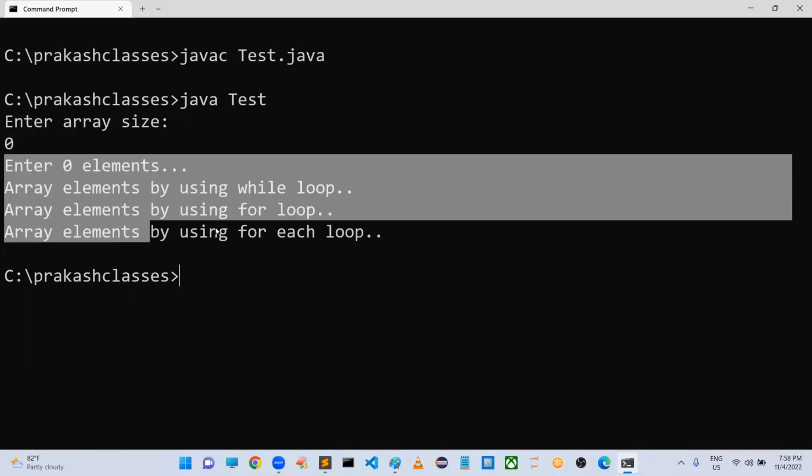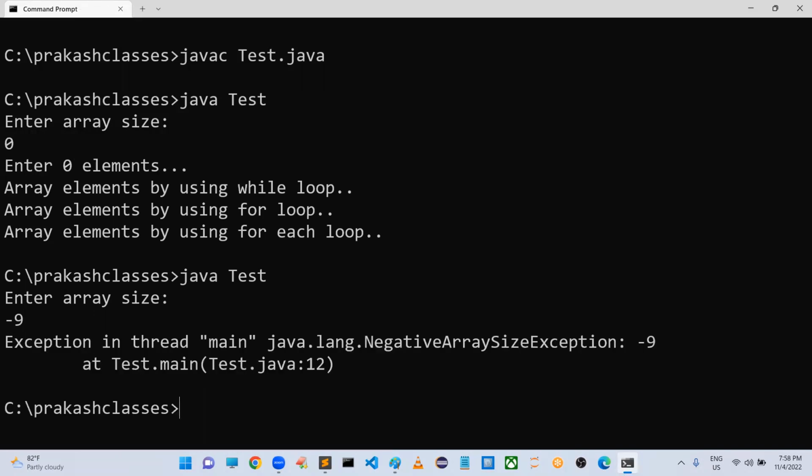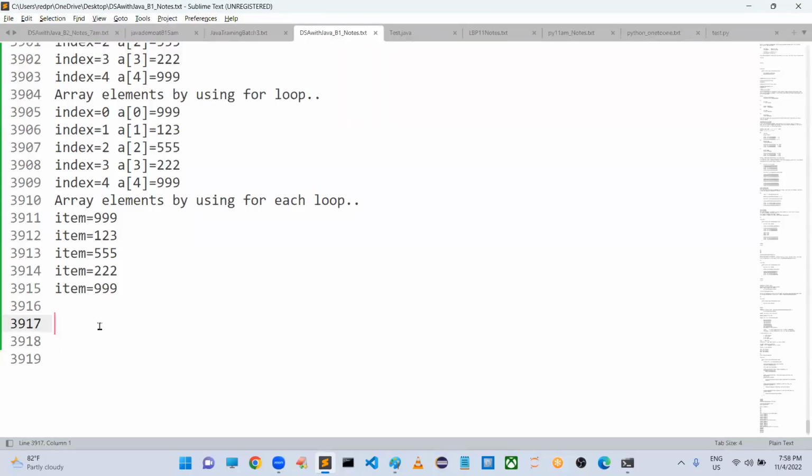Anyway, this is in our control. Loops will be in our control, it won't execute. It is possible to create an array with size 0, but you can't hold the elements. If I am taking -9, we know we are going to get negative array size exception. Clear? Hope you got the basic idea of arrays, except applications. The entire control of these arrays, I think you people got.